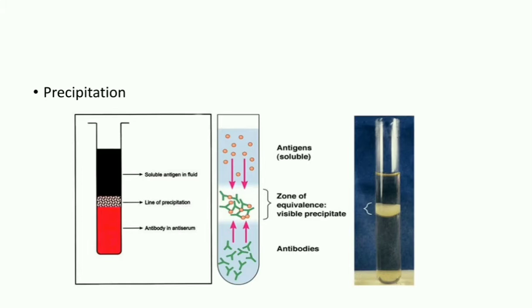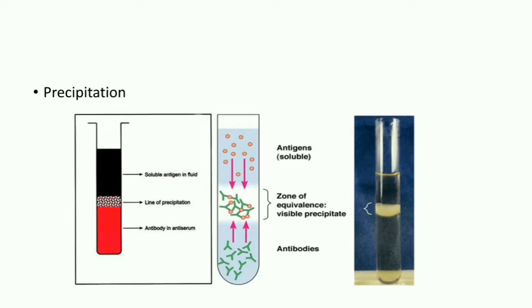Affinity means the intensity of attraction between an antigen and antibody molecule. Avidity is the strength of the bond between the antigen and antibody in an antigen antibody complex. So in an antigen antibody complex there will be a bond between the antigen and antibody, and how much strength, that is avidity.